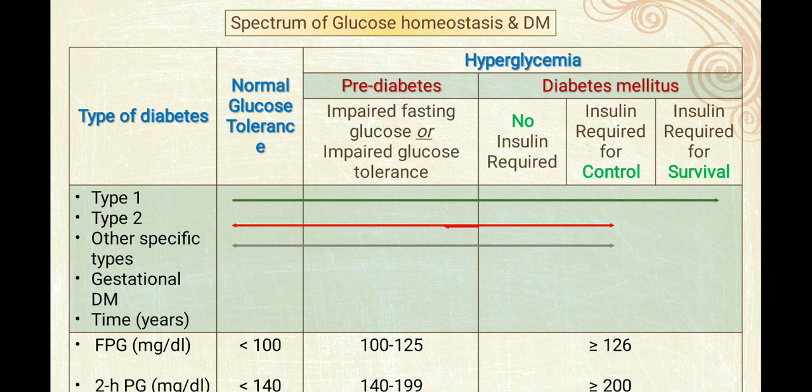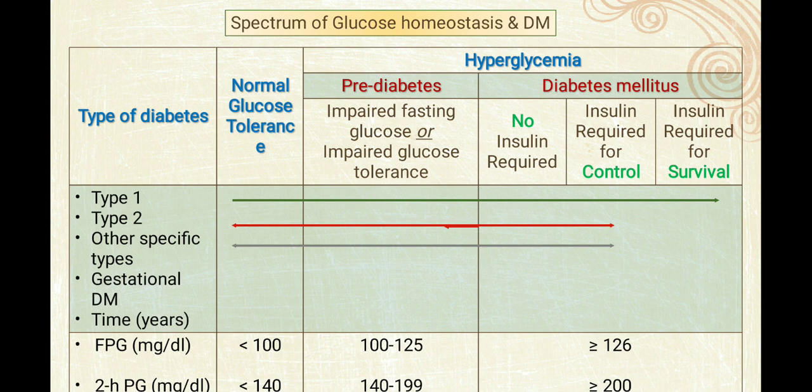And now diabetes mellitus, which is also the diagnostic criteria: if fasting blood glucose is more than 126 milligram per deciliter, and 2 hour postprandial glucose is more than 200 milligram per deciliter, it will be diagnosed as diabetes mellitus with clinical symptoms.